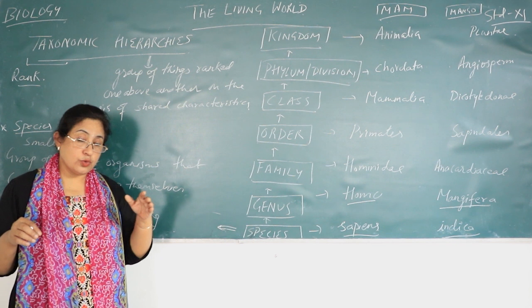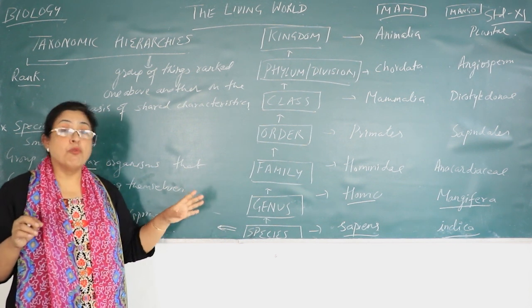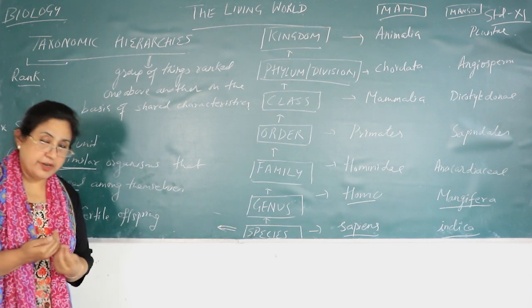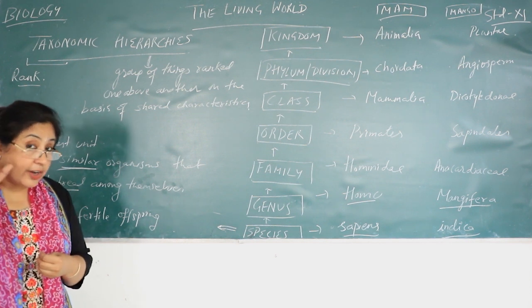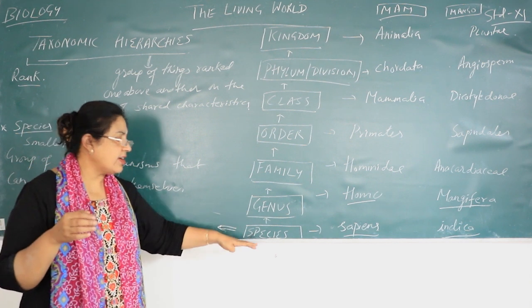So those eunuchs, which species do they belong to? They belong to Homo sapiens. But one thing is there, they should be able to interbreed among themselves. Interbreed means they should be able to reproduce among themselves. So the transgenders and the eunuchs don't fulfill this category, but still we call them human beings and Homo sapiens.